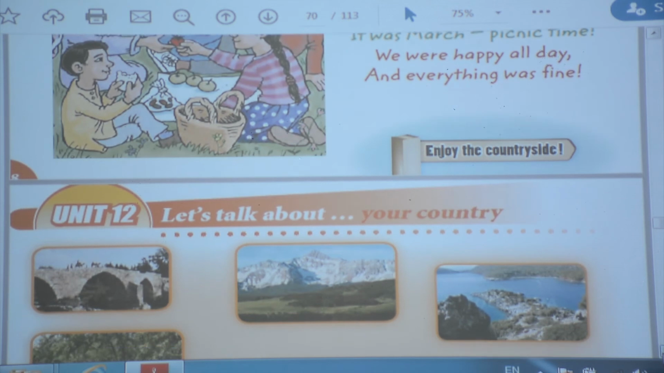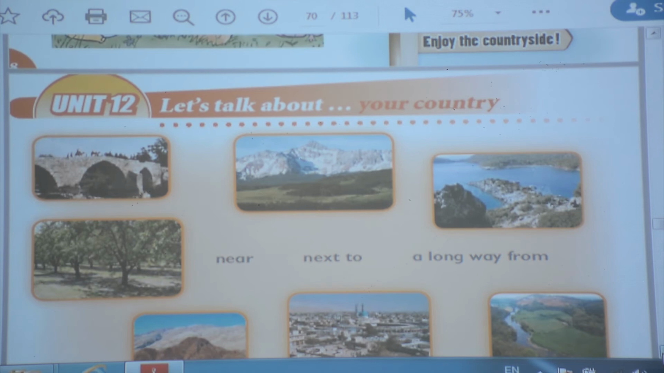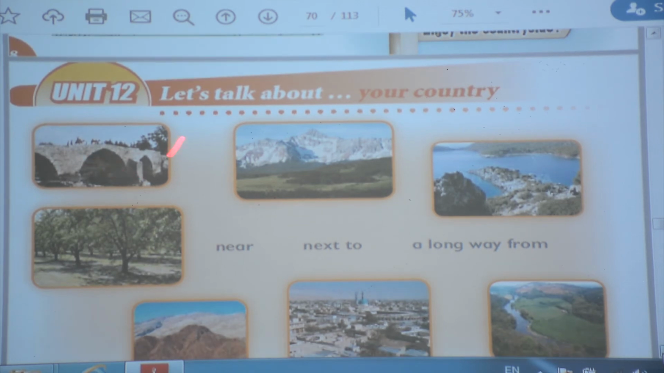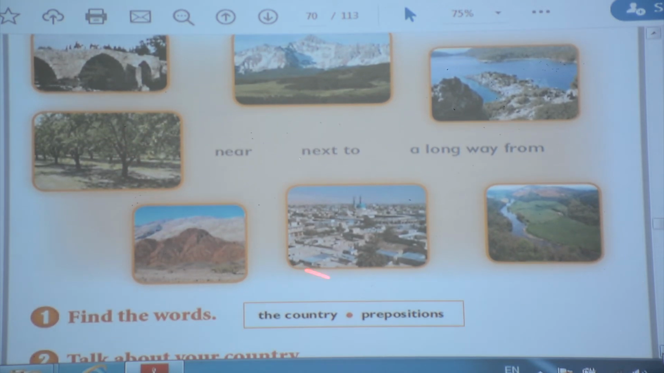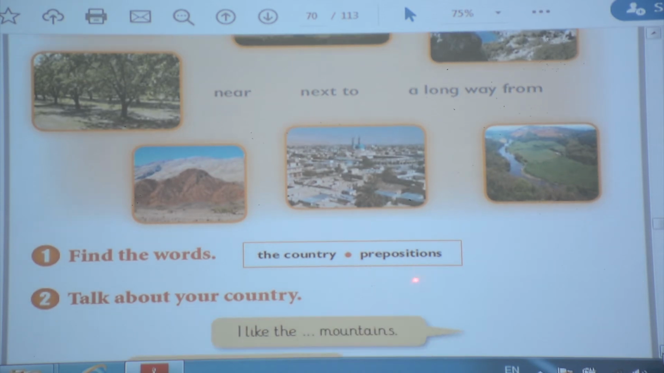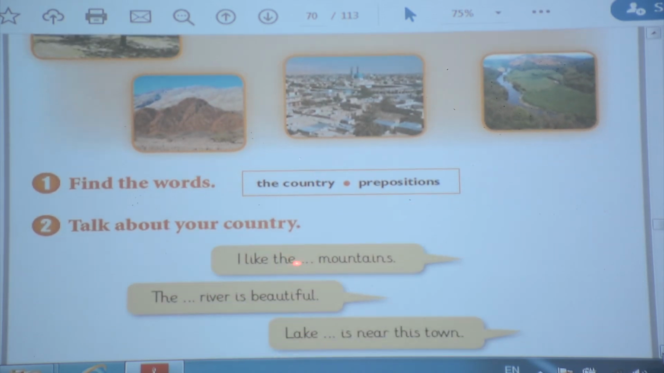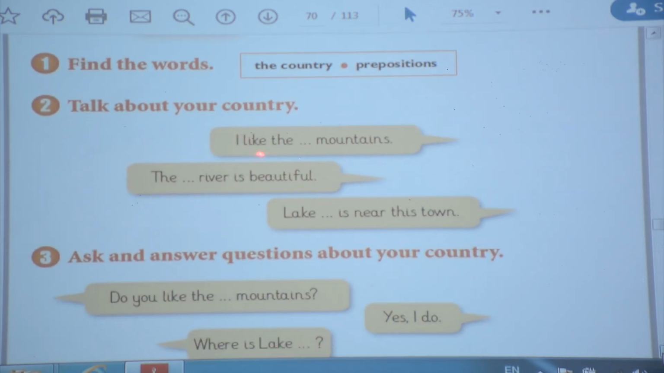Unit 12. Again, it's about the parts of the country, the words for country. We have bridge, mountain, lake, trees, okay? We have hill, lake. Find the words with the country and prepositions: at, on, in. And talk about your country, in your country. For example, I like the Zagros Mountains.